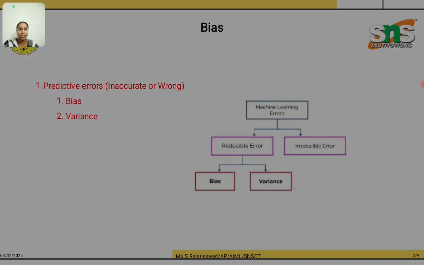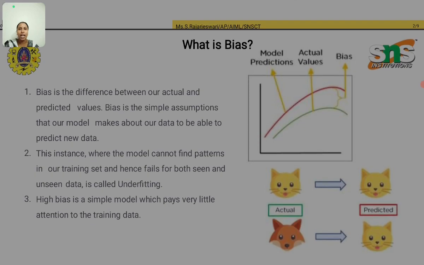While processing the machine learning process, some errors will occur. Two types of errors will occur: reducible error and irreducible error. Reducible error has two types, bias and variance. Bias is the difference between our actual and predicted values.